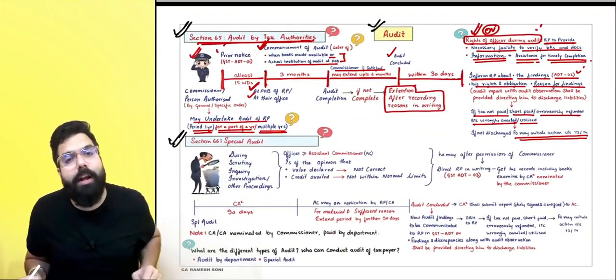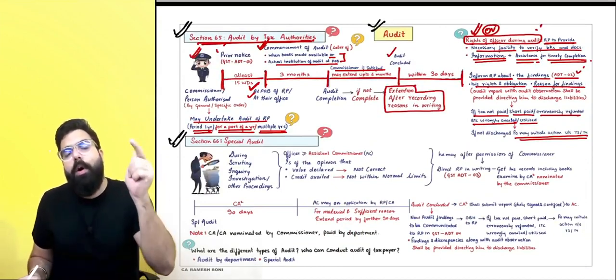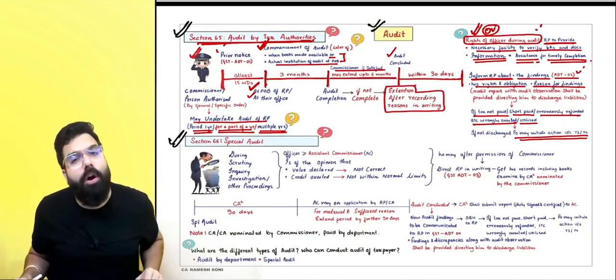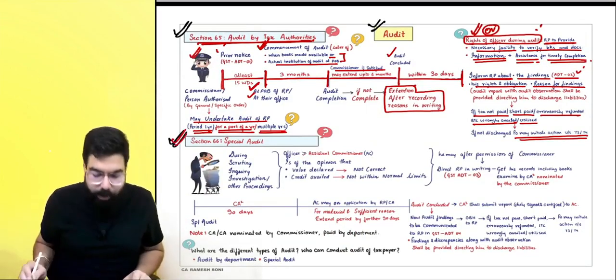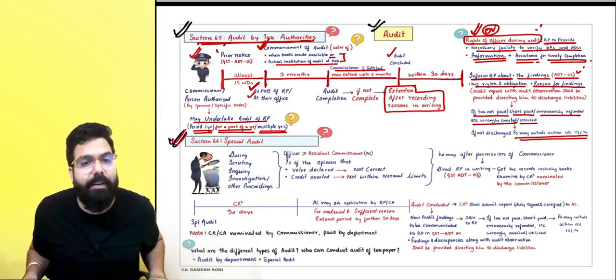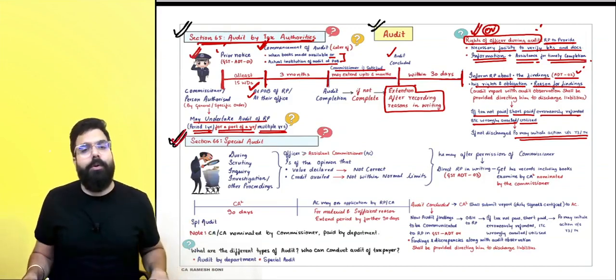They can also ask you to write a short note on audit under section number 65. Okay, sir. The next one, special audit. Section number 66 talks about special audit.